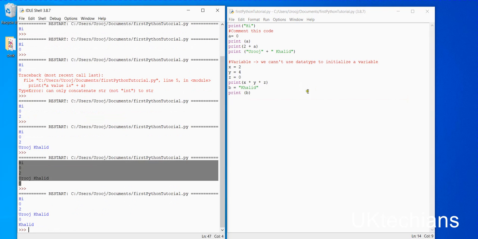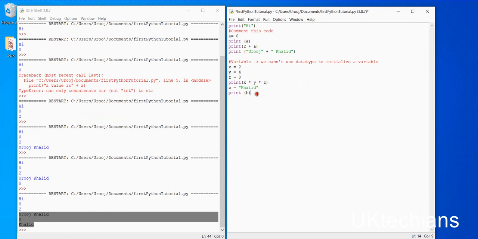It says Khalid. So we can store string values with single and double quotations.